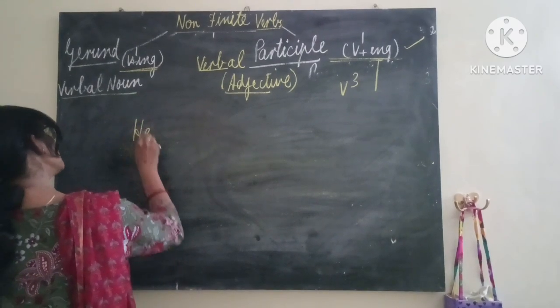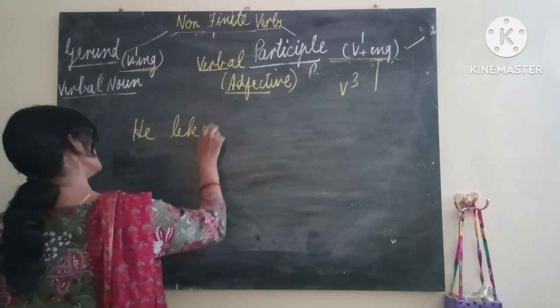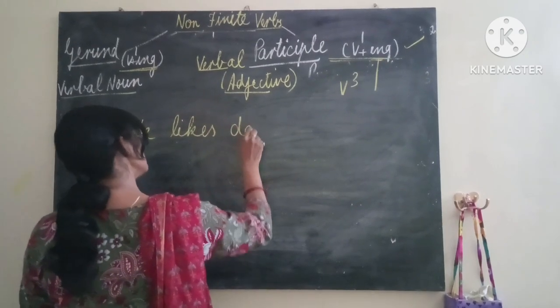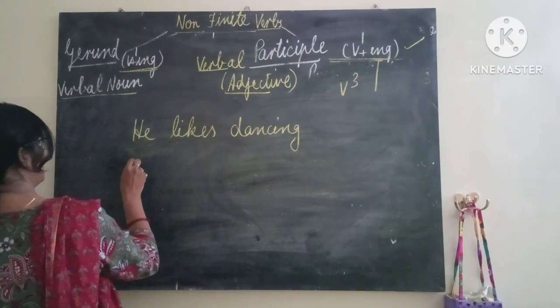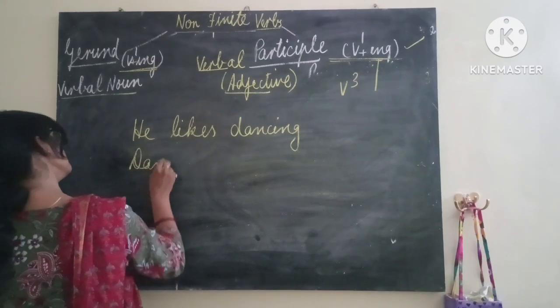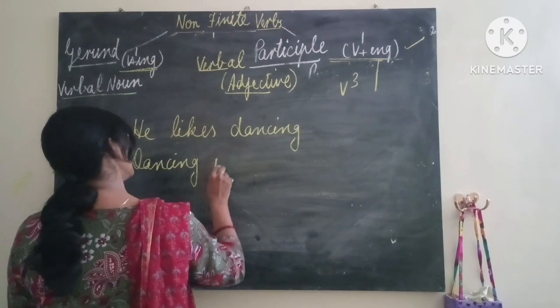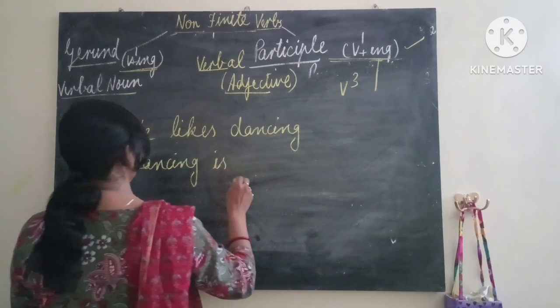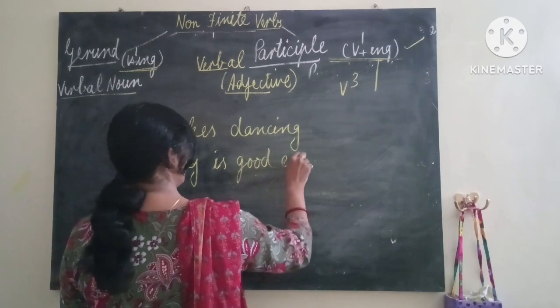Okay, he likes dancing. Now next, dancing is, yes, this is also good exercise.